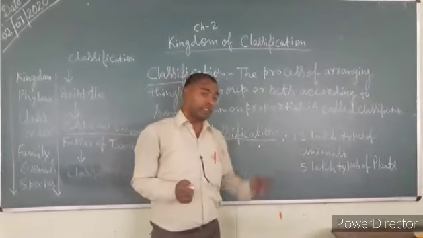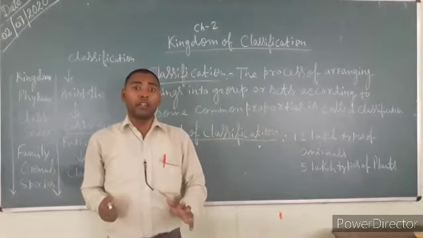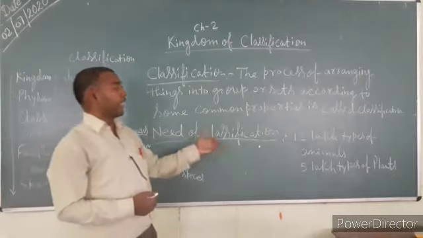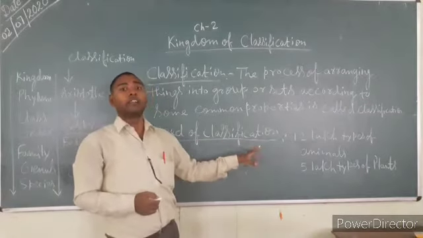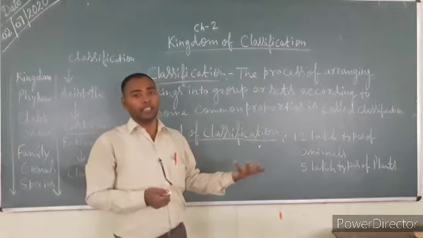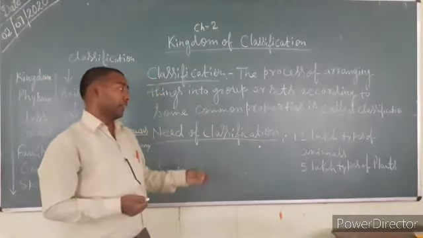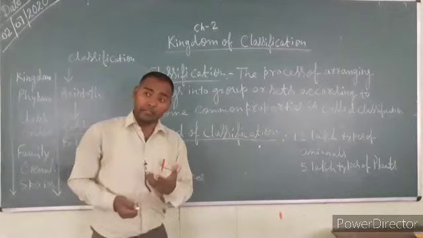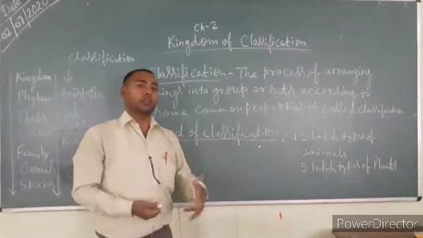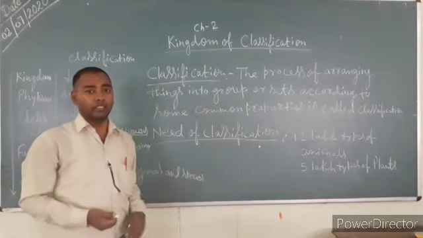For convenience, scientists put them in groups and we study the group. We can understand the characteristics of the animals, or study a single animal of that group and assume the characteristics of the rest of the animals or plants.